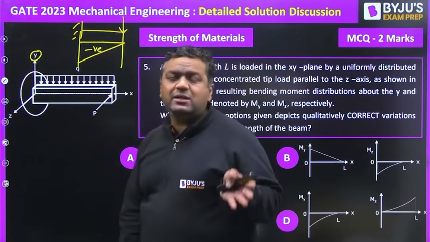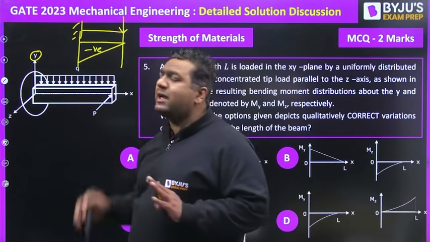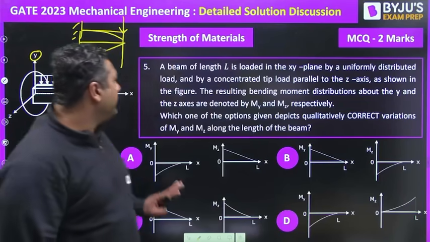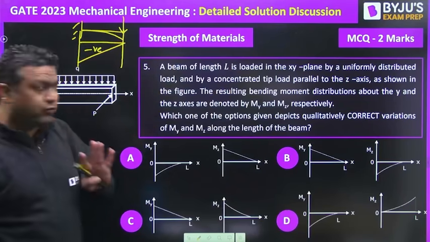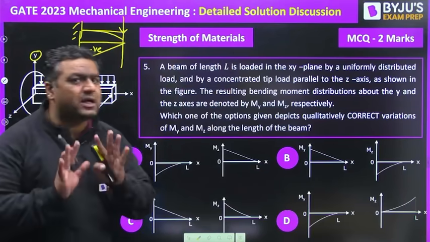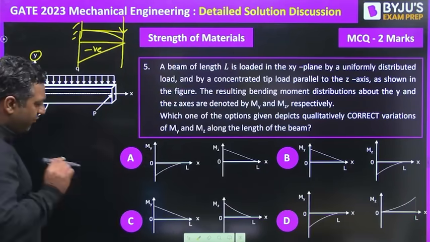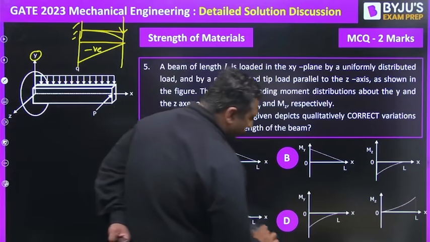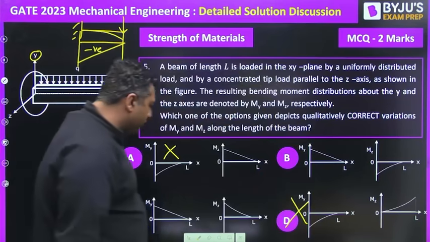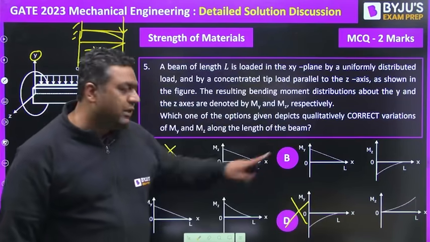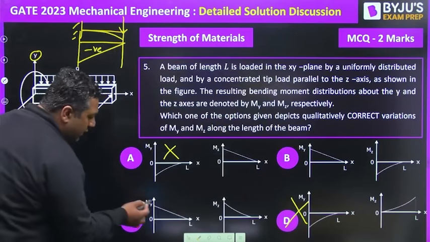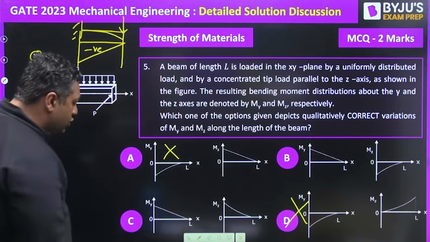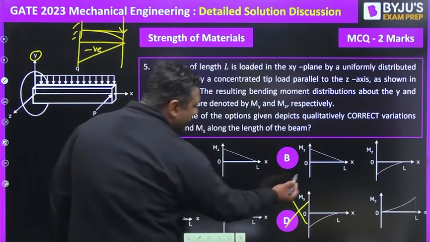Because we have taken a sign convention that this is going to create hogging when the beam deflects like that. But here if you see, we get to know that a linear curve should come for this load. So for My, the curve should be linear. For My, the curve is not linear here, so this is wrong. So we are left with only two options, C and B. In both the options, they have made it linear in the upward direction, that is, definitely they have taken the sign convention accordingly. So no doubt either B or C will be the right answer.